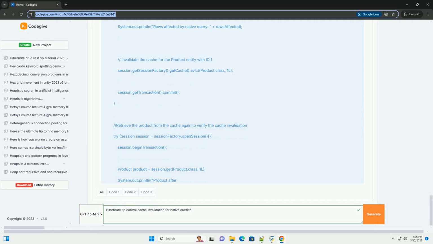Performance monitoring: regularly monitor the cache hit/miss ratios and overall application performance to fine-tune your caching strategies. Hibernate statistics can be invaluable for this. Auditing: if you need to track changes made by native queries, as well as other changes, consider using Hibernate Envers for auditing. Envers can automatically invalidate the cache for you.